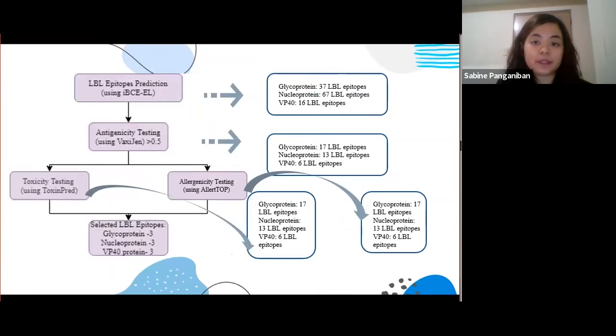The IEDB BCell database predicted 37 LBL epitopes for glycoprotein, 67 for nucleoprotein, and 16 for VP40 as our potential LBL epitopes. Then 17 under glycoprotein, 13 for nucleoprotein, and 6 for VP40 met the VaxiJen criteria. Then the ToxinPred and AllerTOP servers predicted that all 17 glycoprotein, 13 nucleoprotein, and 6 VP40 epitopes were not toxic and non-allergenic. So 3 epitopes on each type of protein, a total of 9 LBLs with high antigenicity, had been selected and used for vaccine construction.